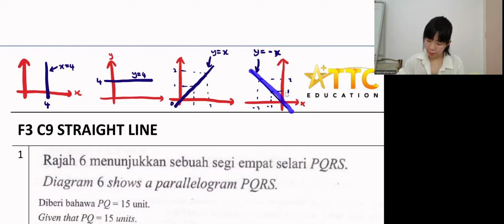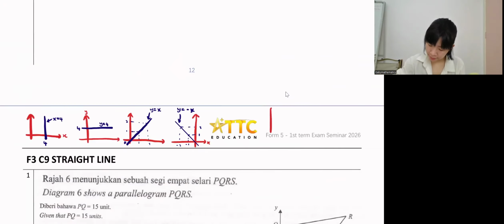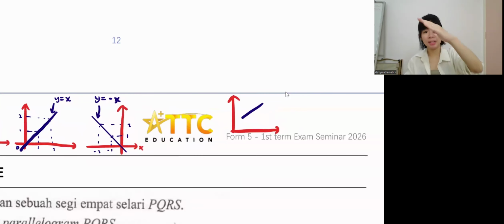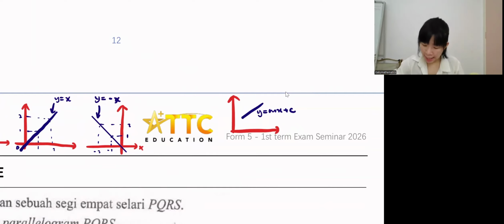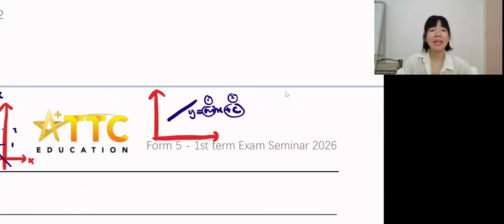Okay, let's say the fifth one. If you have a random line, if you see the line is a slant line, so what is the equation? As long as you see it is a slant line, definitely y equals mx plus c. So the first thing you need to find is m, followed by c. M is gradient, kecerunan.